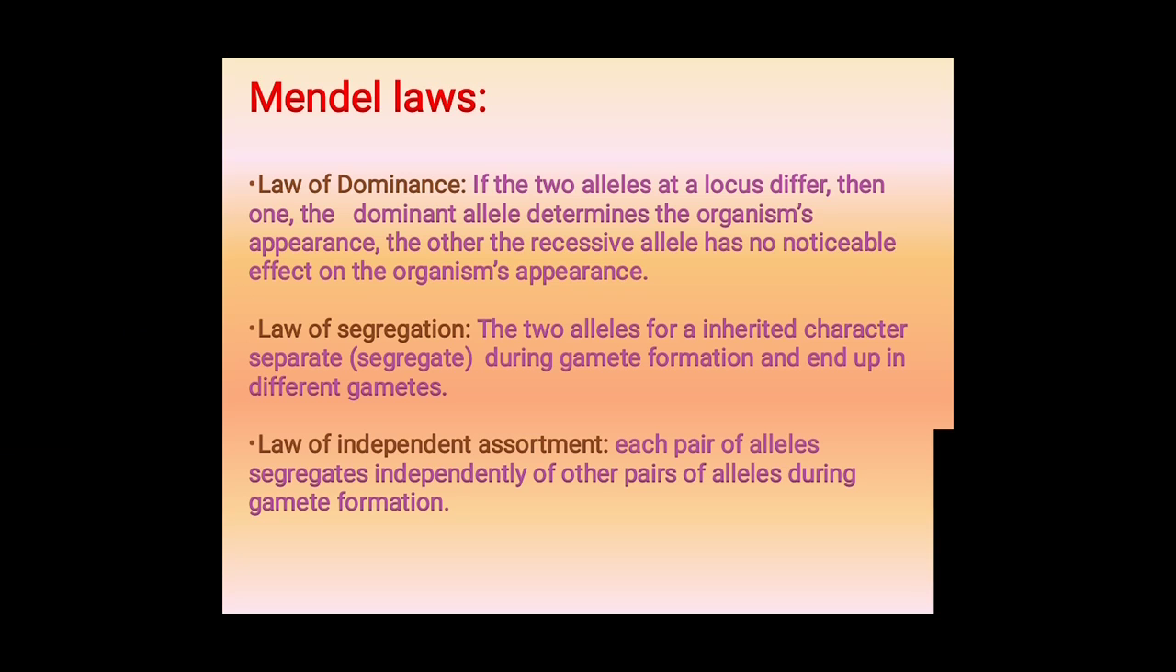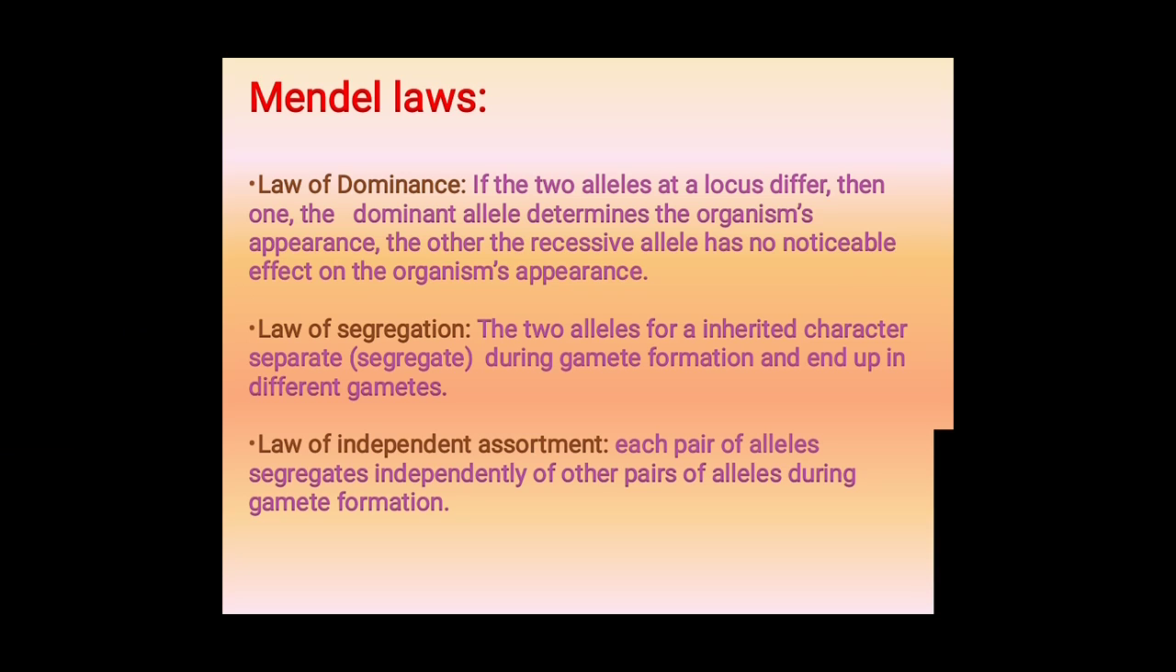When the dominant capital T is present along with the small t, they represent only the dominant character, because the dominant character suppresses the recessive character of the plant. We do not call this a recessive or dwarf plant. We always tell the dominant character of the plant body. Okay, this is the law of dominance. Even when the recessive character is present along with the dominant character, we tell only the dominant character.